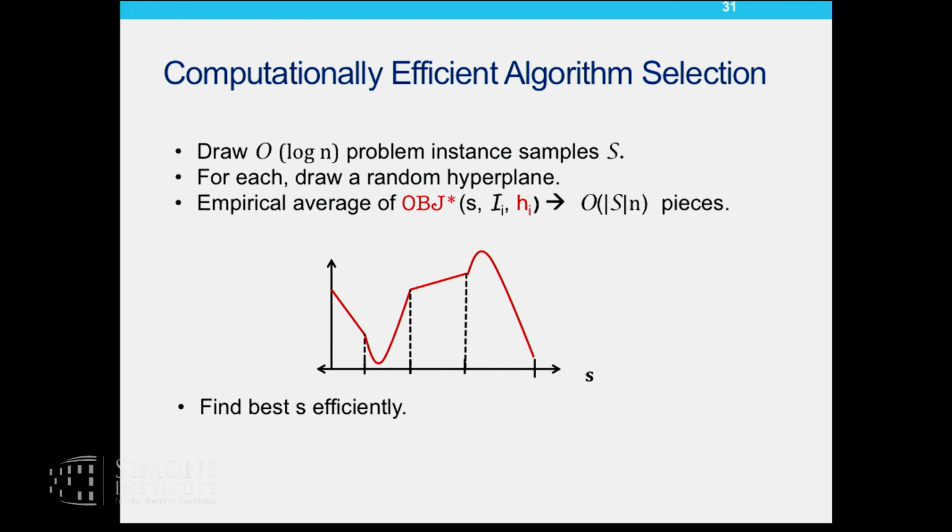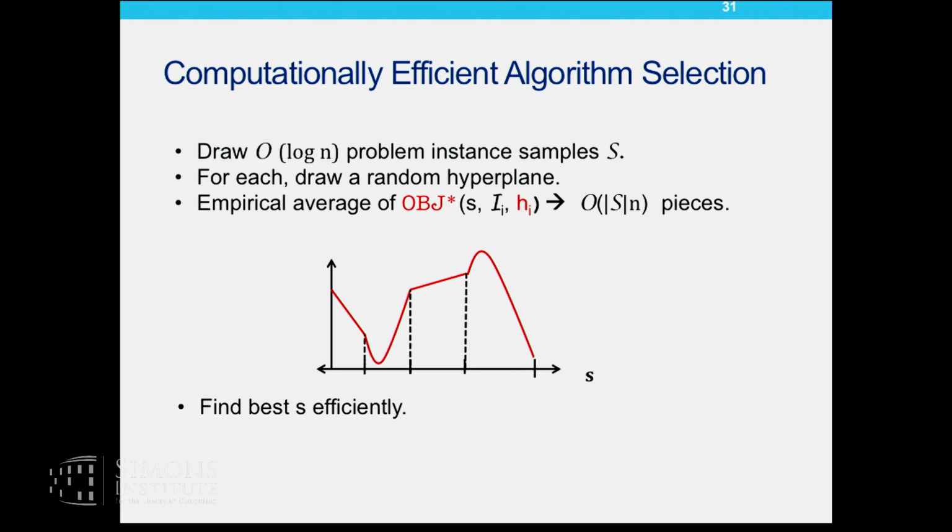Recall that the expected cost of a particular value of S is in fact an expectation over infinitely many hyperplane draws, but we only need to draw a single random hyperplane. And then we can write down the empirical average of obj star as a function of S.